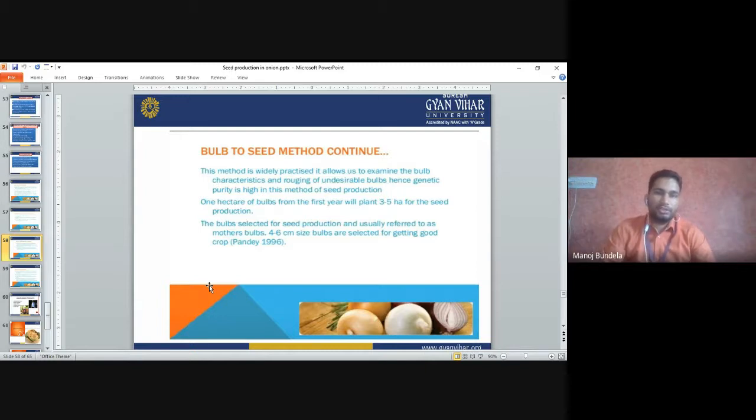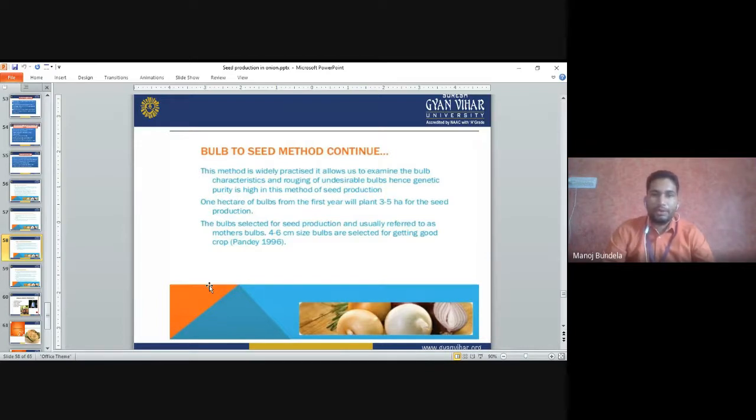So in this, first we grow the seeds. From those seeds, we will take the bulbs. In those bulbs also, we will examine each bulb. Whether any bulb is affected by disease, or not matured properly, or undesirable, we have to remove them. If big size bulbs are there, we will sell those in the market, and only small size bulbs we have to select for seed production. Small or medium size bulbs we have to select.